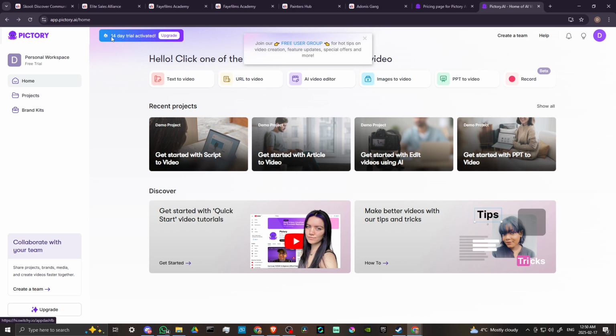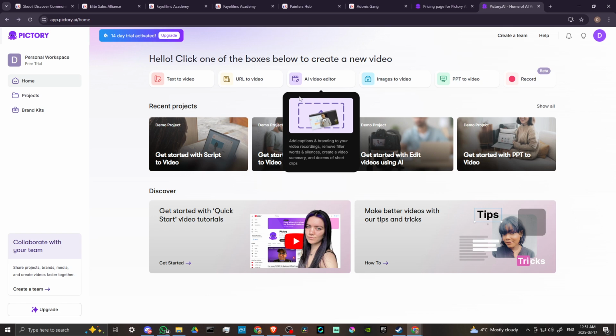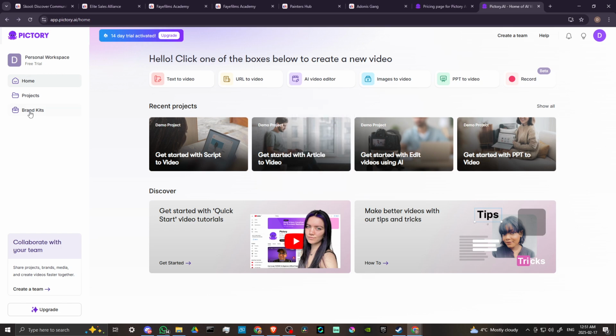We can see here that our 14-day trial is activated. So if you want to try it out, go to Pictory and you get 14 days to play around with it and try different things. You could join our free user group for hot tips on video creation, feature updates, special offers, and more. Let's go ahead and we can create a team. So if you want to collaborate with the team, you can do that.